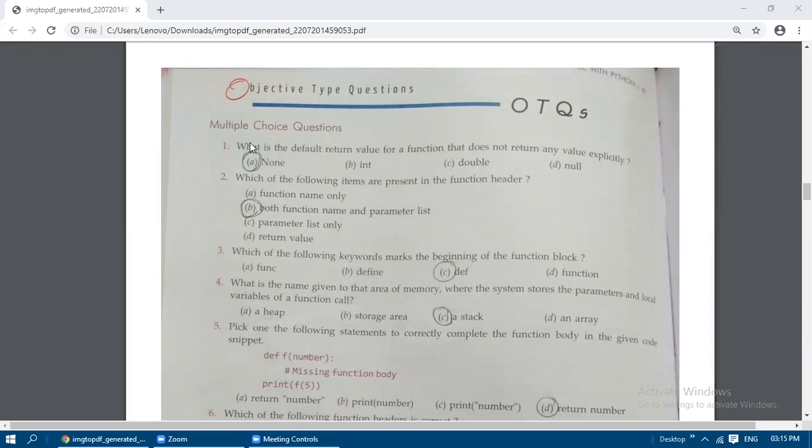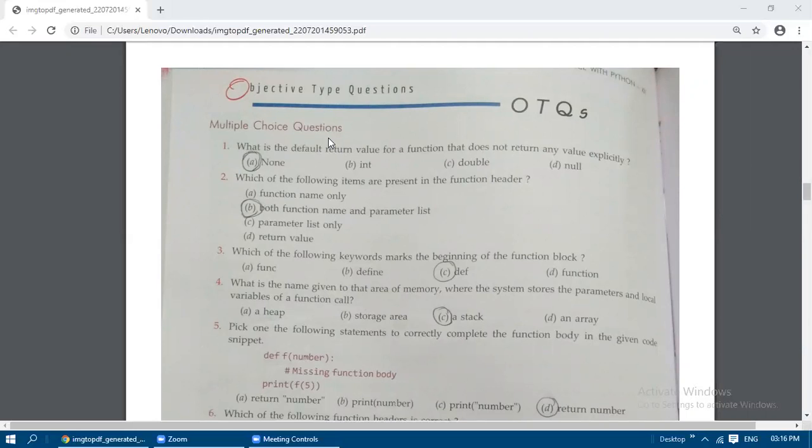So first one, multiple choice questions. The first question is, what is the default return value for a function that does not return any value explicitly? Explicitly means using a return statement. If you are not mentioning the return statement, then None is the answer.